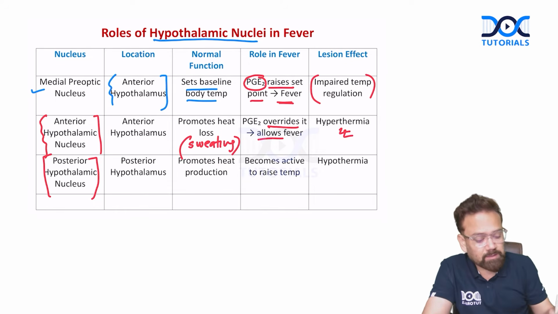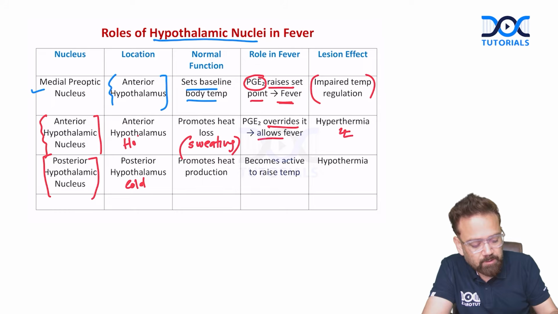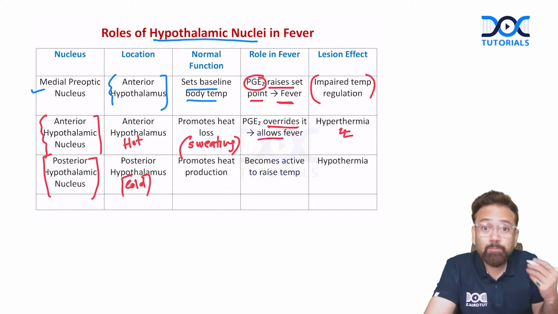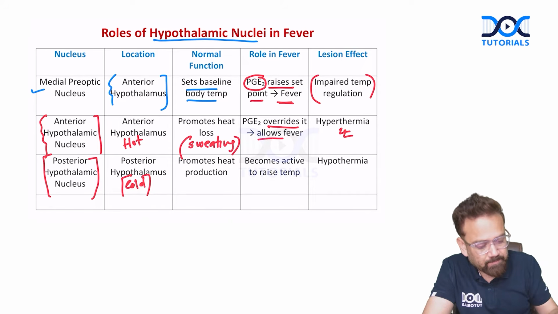Posterior hypothalamic nucleus is like a heater. Why? It responds to cold. This responds to hot temperature. This responds to cold temperature. It promotes heat production by producing shivering. So shivering, vasoconstriction here; sweating and vasodilation there.